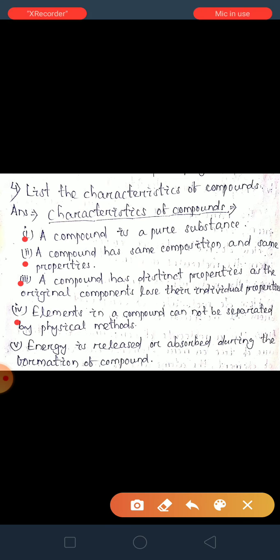We know compounds form from two or more elements. So in a compound, the individual elements we can't separate by physical methods. The fifth one, energy is released or absorbed during the formation of a compound.